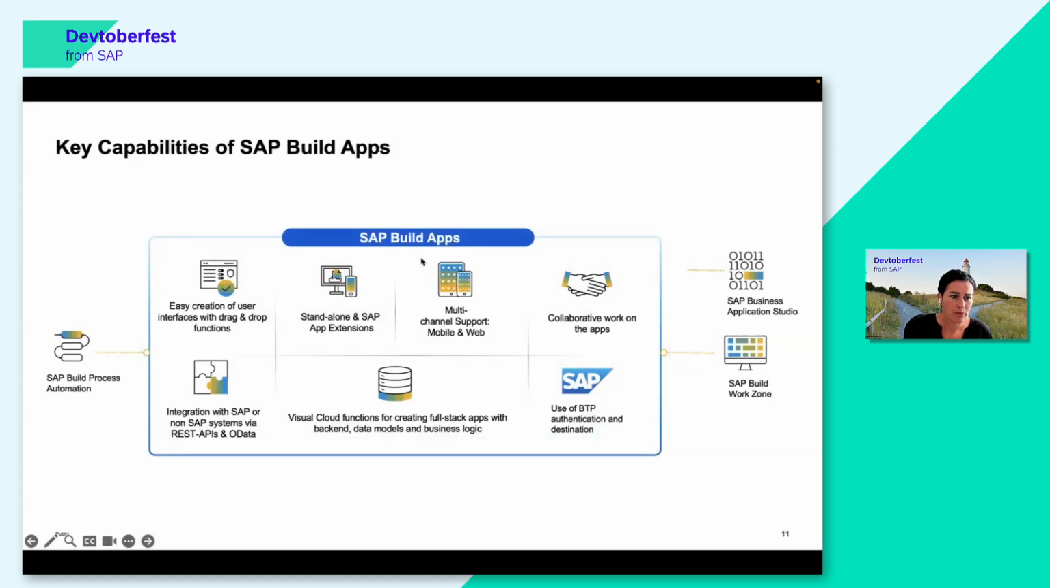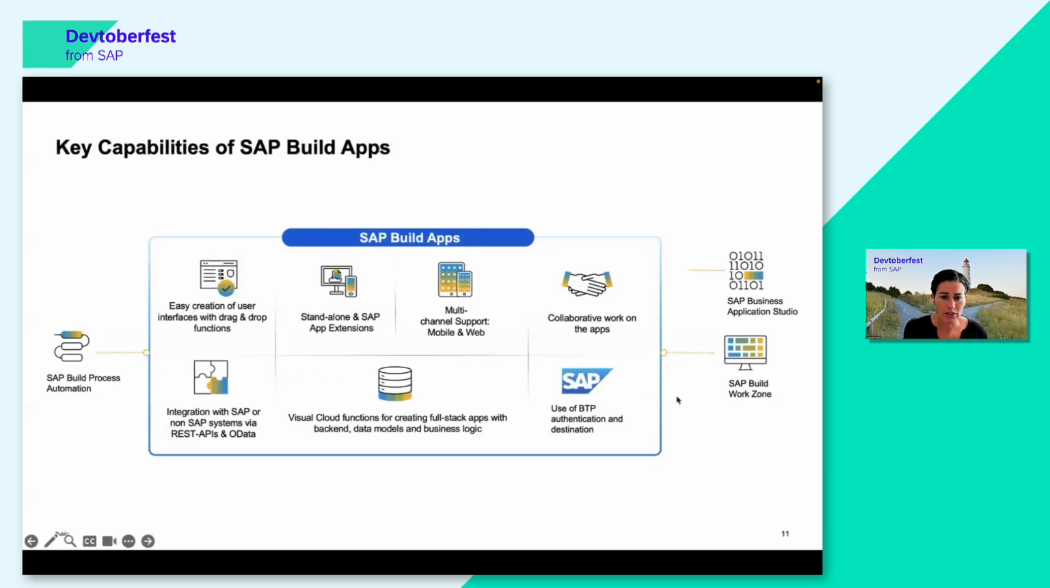And you can see we have Build Apps here in the middle. You can see there's a connection to Build Process Automation on the left, and I mentioned that already. You can create an application, and this application can serve as a trigger to start a process that you have modeled in Build Process Automation. So this is what we mean by this connection here on the left.